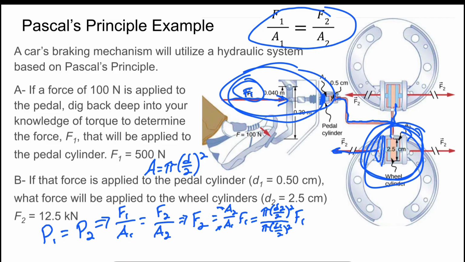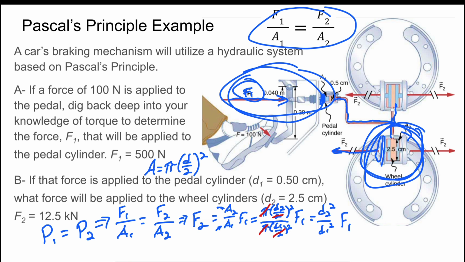And some of these things are going to cancel out. The pi's are going to cancel out, and the 2 squared in the numerator and the denominator are going to cancel out. And so we will end up with simply d2 squared divided by d1 squared times F1.